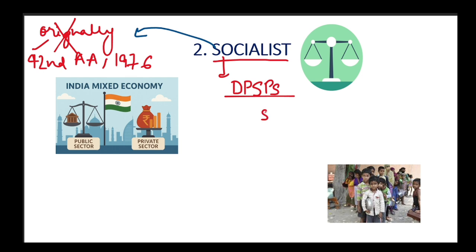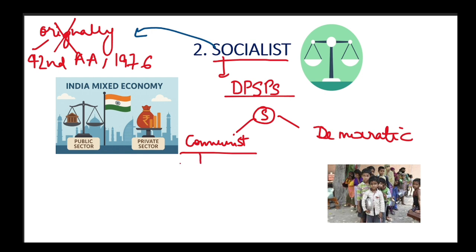We have two kinds of socialism: communist and democratic. In communist, we see abolition of private property and complete nationalization of all the resources.